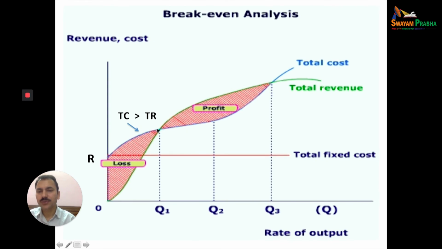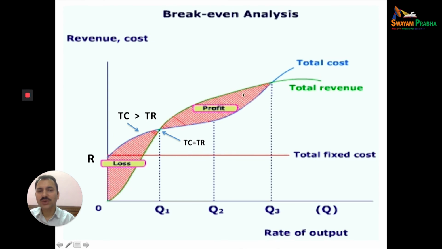Here, up to here, the total cost is more than total revenue, and even this is a loss, because the revenue, this green line, is less than this blue line. So this whole area is loss because total cost is more than total revenue. Here we have the break-even point. Here total cost is equal to total revenue. Here also total cost equals total revenue.